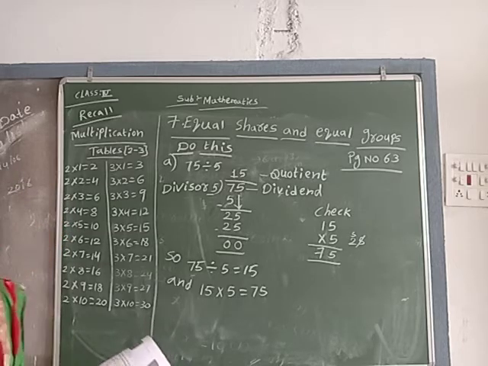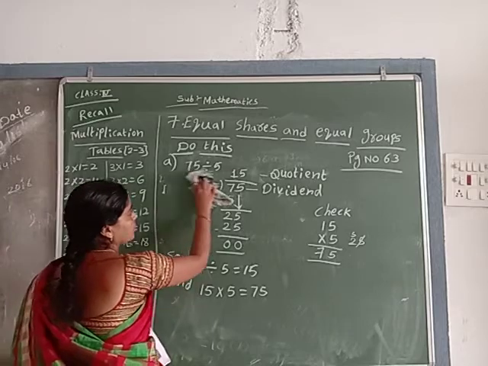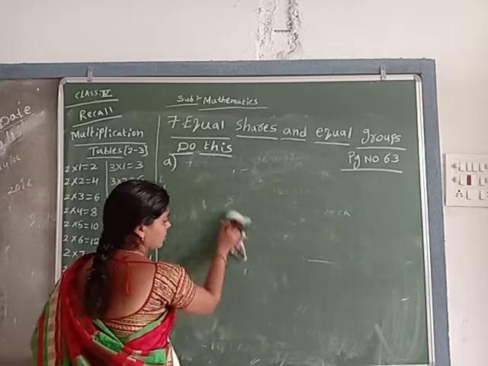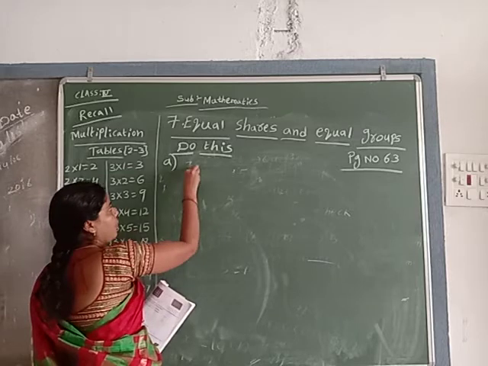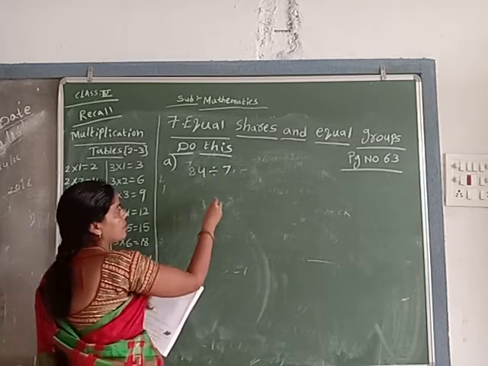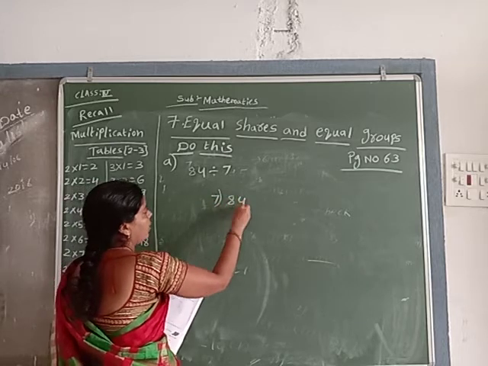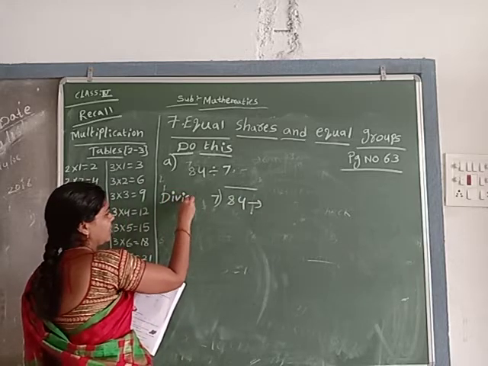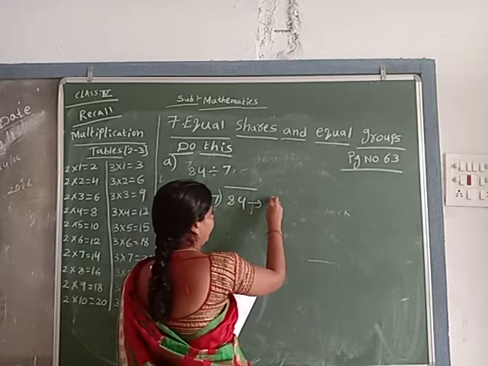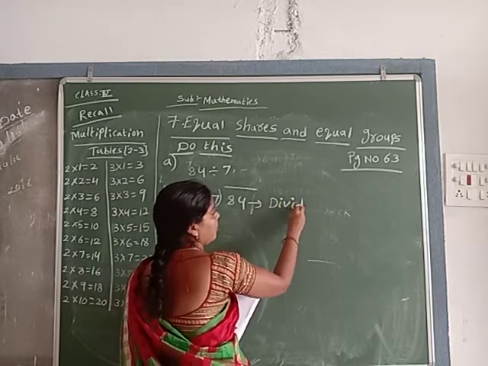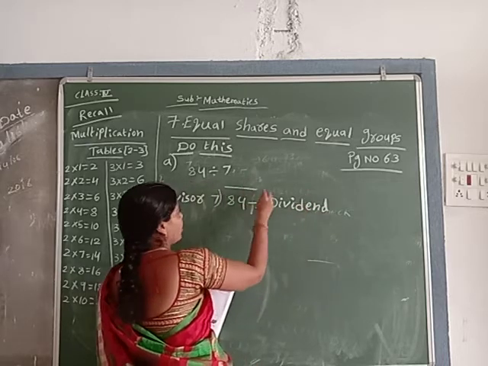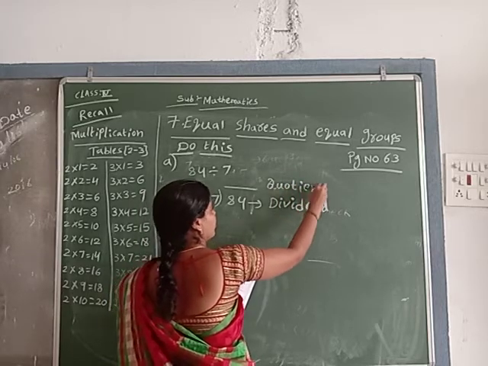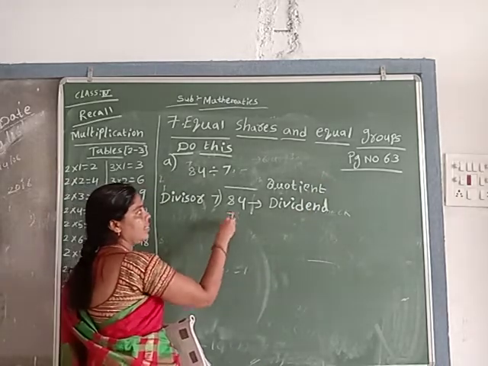Next problem, B problem. See, same like this only. B problem is also the same. 84 divided by 7. 84, divisor, dividend. You must write it. Quotient. See here, 7 ones are 7.